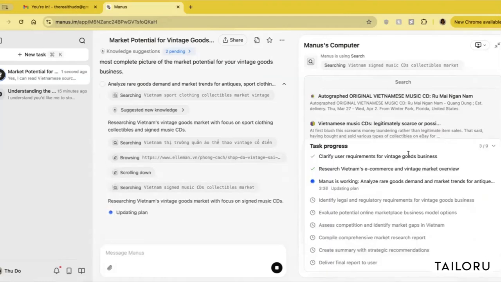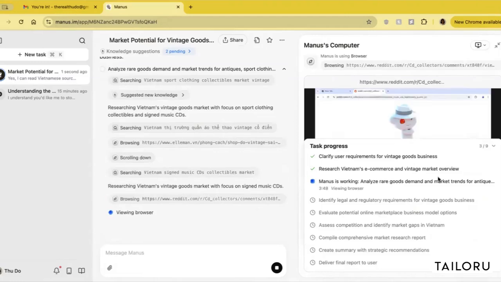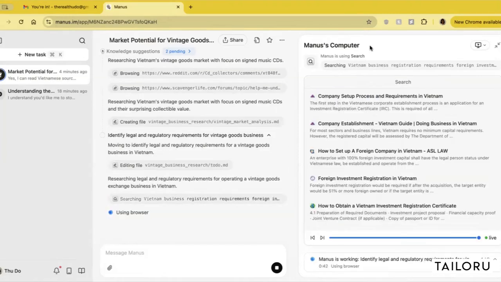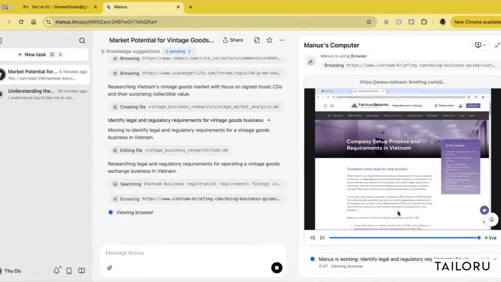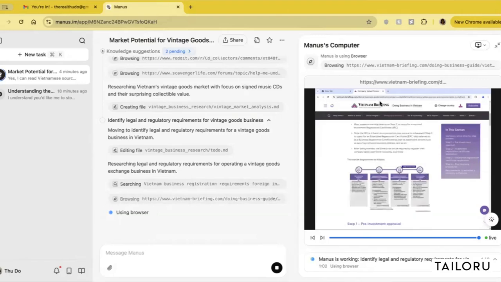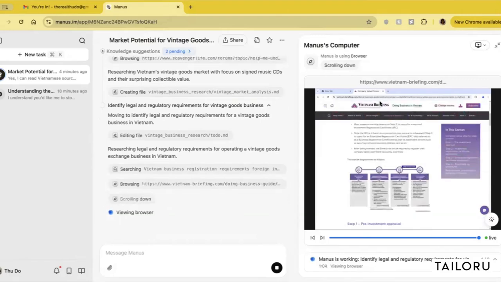It has completed the research for the e-commerce and vintage market in Vietnam, and is going through and analyzing the demand and market trends right now. Yeah, this is taking a little bit of time. So Manus is moving on to go through the legal and regulatory requirements for setting up a company in Vietnam. It seems like this Vietnam Briefing source keeps coming up in the preview. So I might want to note that and maybe look into Vietnam Briefing.